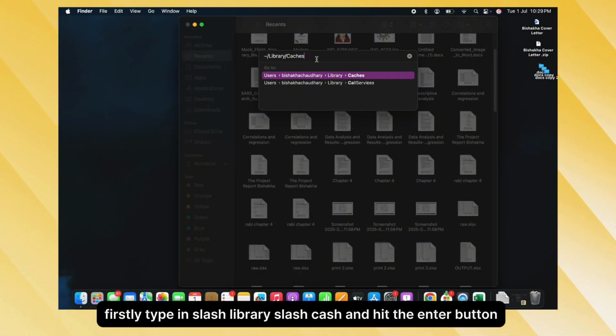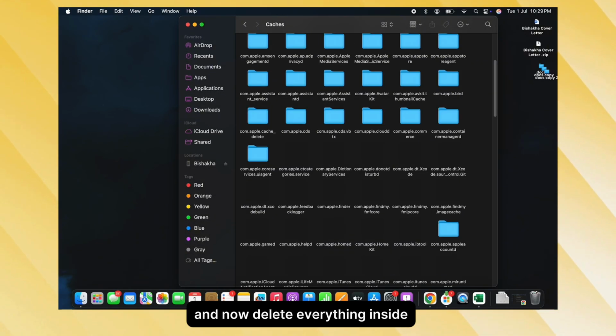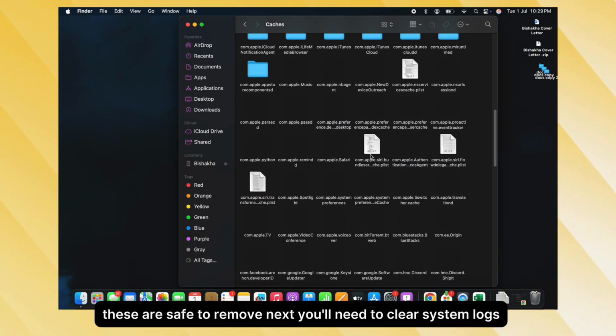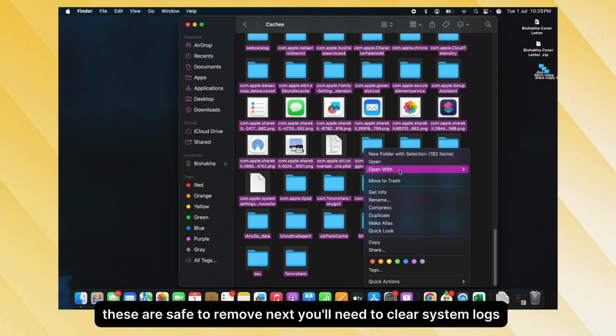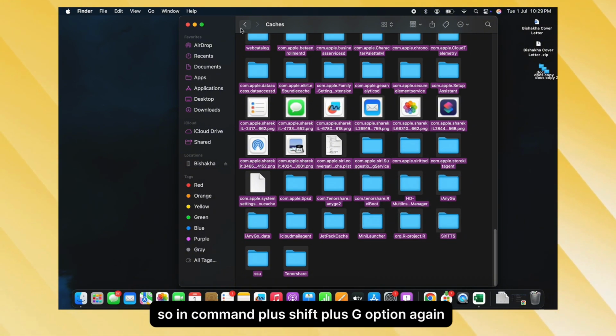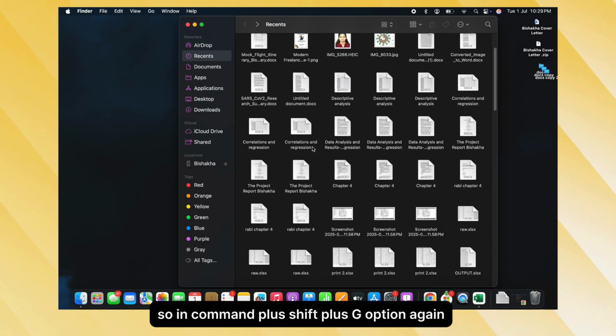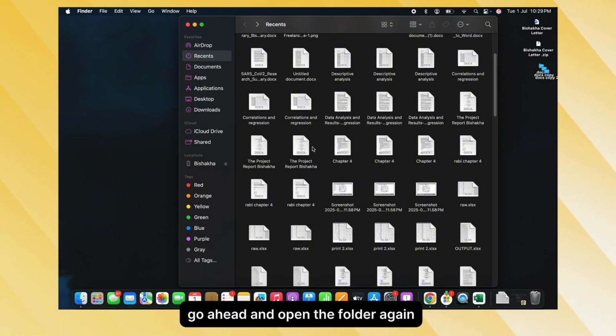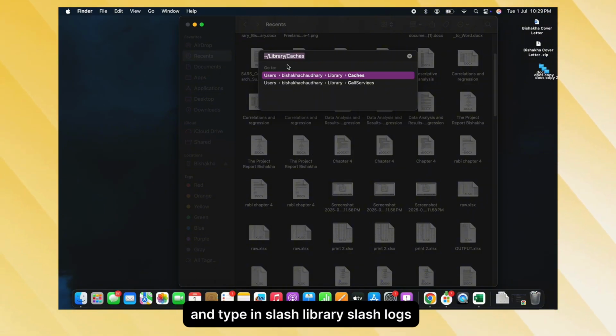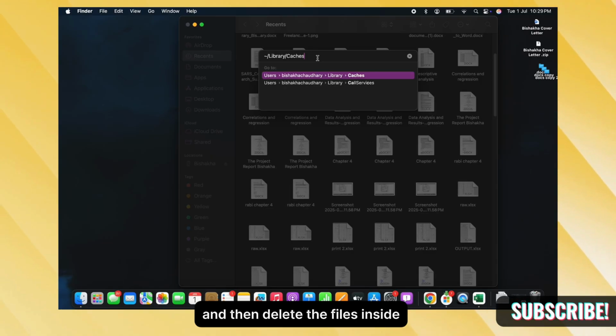and hit the enter button, and now delete everything inside. These are safe to remove. Next, you'll need to clear system logs. So in the Command plus Shift plus G option again, go ahead and open the folder again and type in /Library/Logs and then delete the files inside.